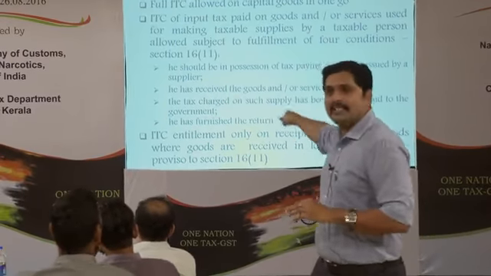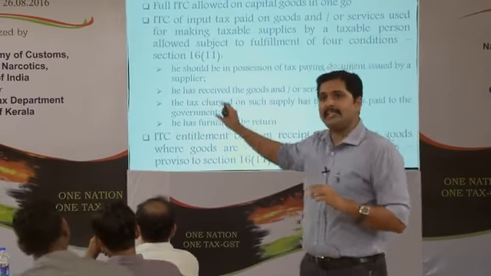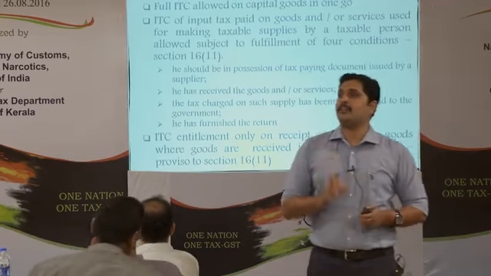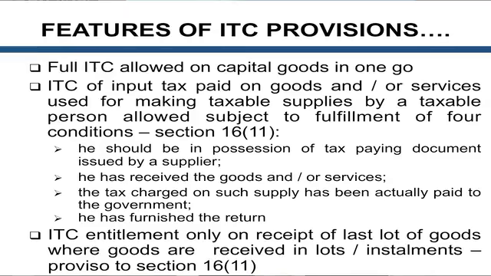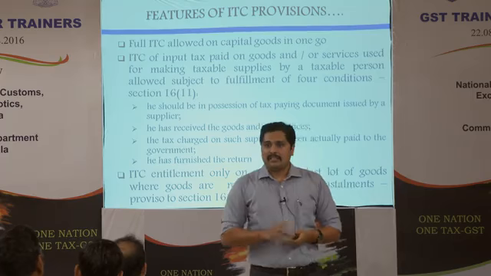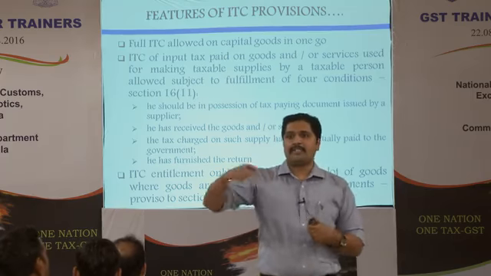That will come in later. That has been also incorporated. See, the thing is, he has to be furnishing the return to be eligible to take credit. Once the output supplier is filing it, it will be auto-populated. You accept it, you will take credit. The moment the credit will come inside you, but within 2 months, within 2 tax periods.